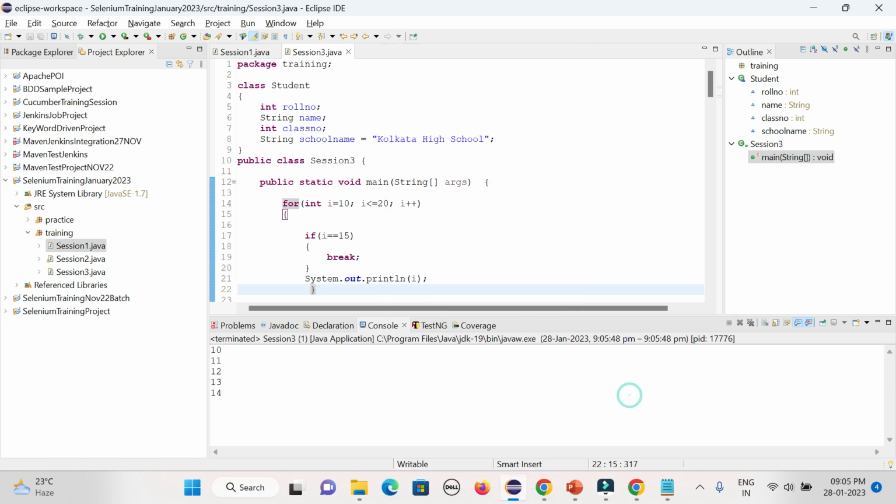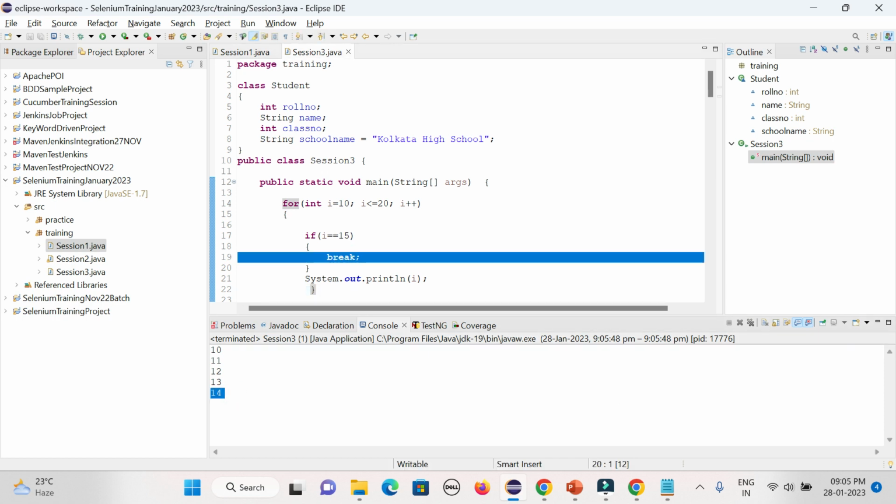So it will print only 10 to 14. As and when it matches 15, it immediately terminates the loop, right? So that is the way you can find the person and not go to the other remaining ones.